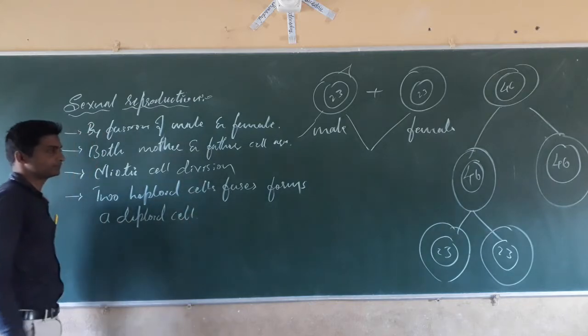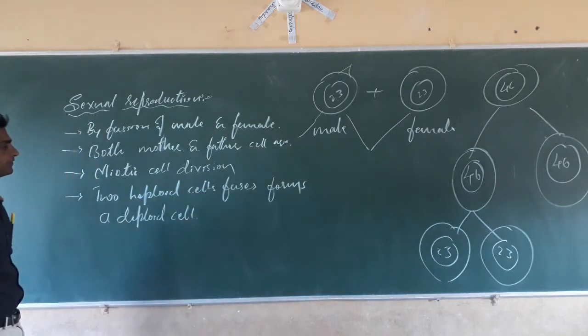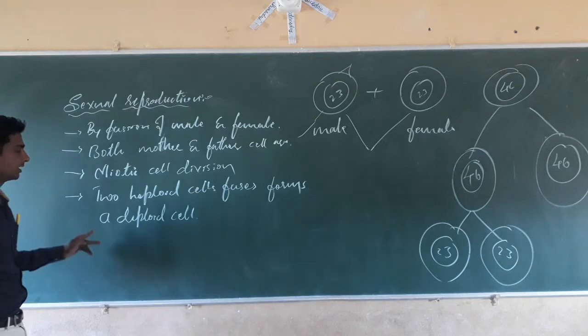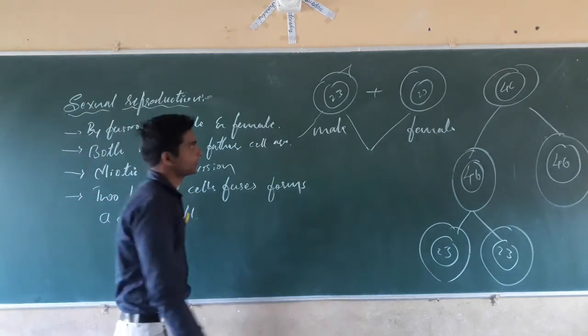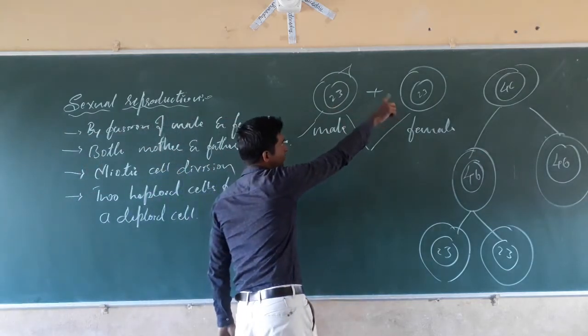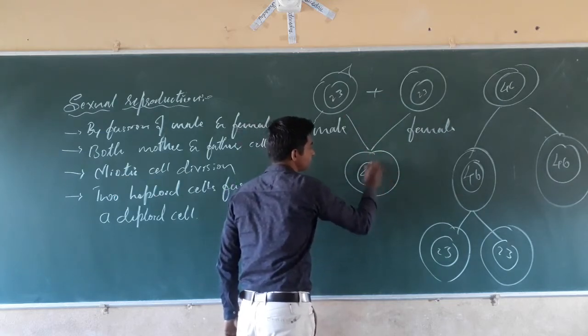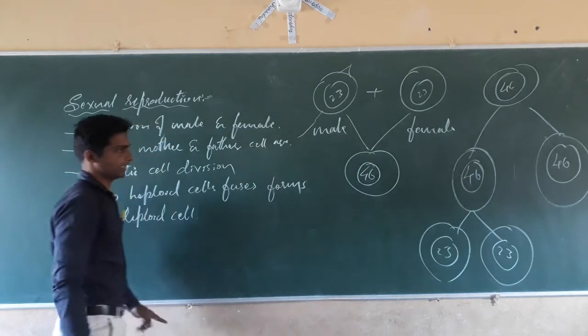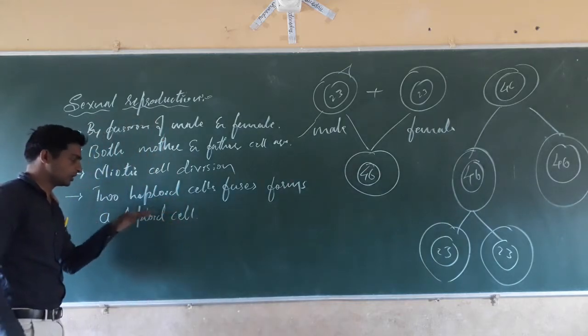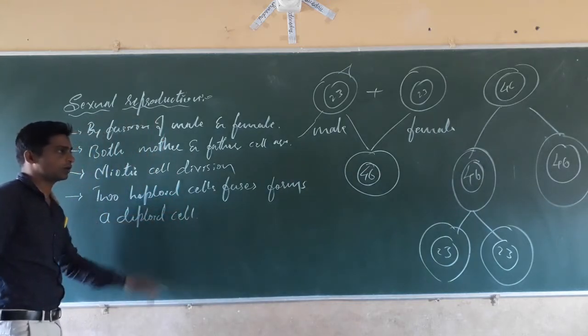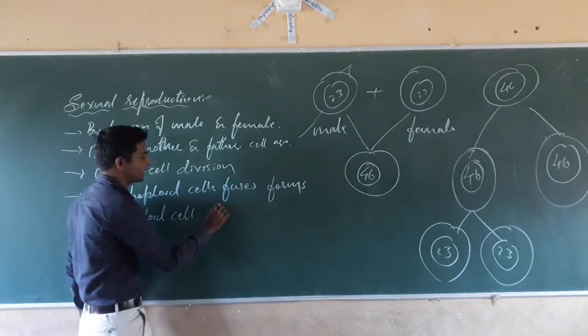A diploid cell. Two haploid cells fuse and form a diploid cell. See what happens? Two haploid half sets of chromosomes fuse and form a diploid cell. Yes, in case of sexual reproduction, a diploid cell is formed. That is called the zygote.